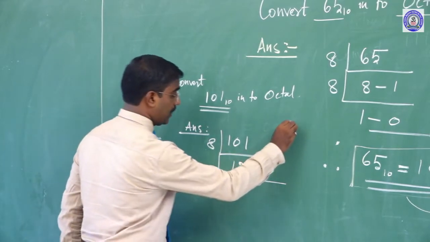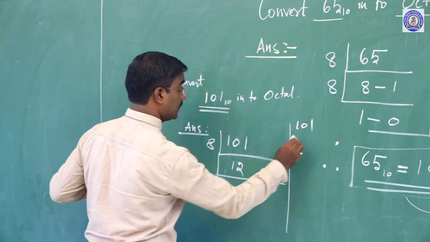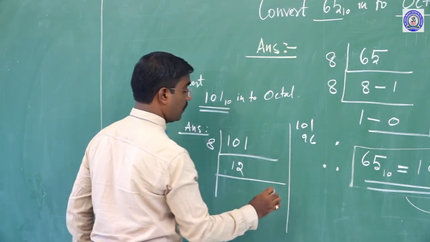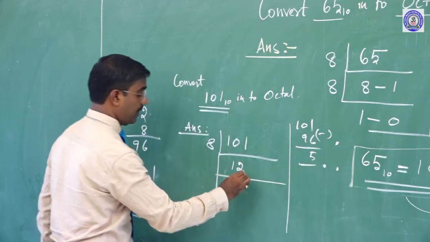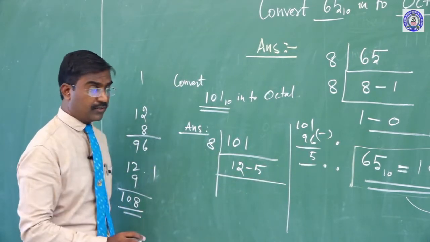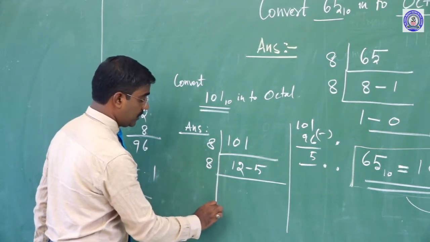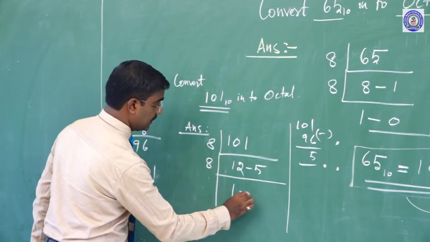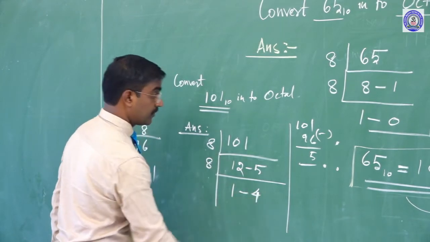Sir, the question is given the value 101 but 96. What is the remaining? 5. The 5 is remaining. Clear? Okay. Here 8 also, in this case 8 ones are 8. The remaining is 4.